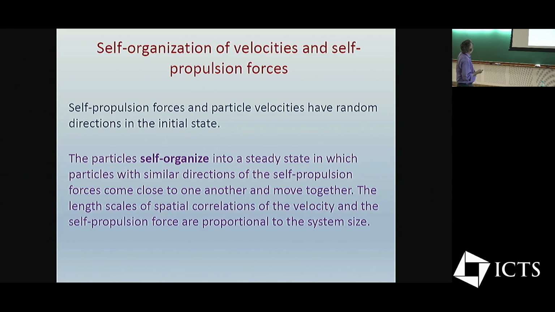So we have looked at various properties of this self-organized state. Self-organized state basically means that the velocities are correlated over long distances. Same thing about the forces. So there are these swirls, particles are moving in swirls, and the size of these swirls will typically be proportional to the size of the system. So what is the geometry of these swirls? That is something that the project student that I have now has looked at from his simulations, and there are some interesting things that come out of that.